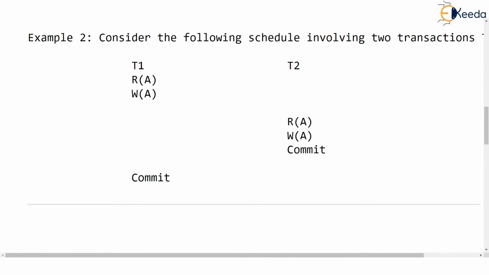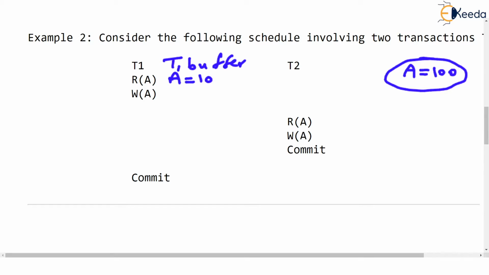So remember this. These changes are still not committed. So where were we? The data store has A equal to 100. T1's buffer has now loaded A equal to 100. Remember here there was a hard disk access. Then A was updated to 50, let's say. So write A operation has updated A equal to 50 in the buffer, not in the data store. Now, for some reason T1 is preempted, you can see, and T2 starts. So two transactions are running concurrently, correct?